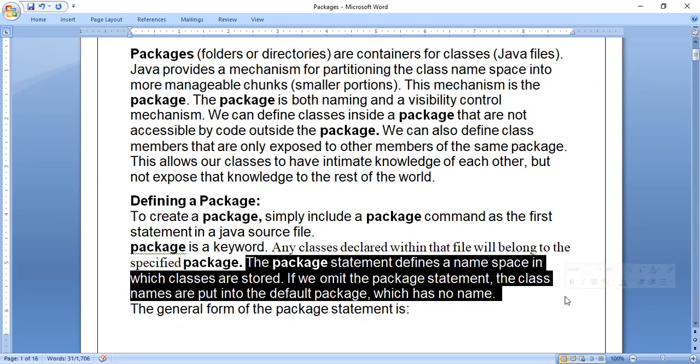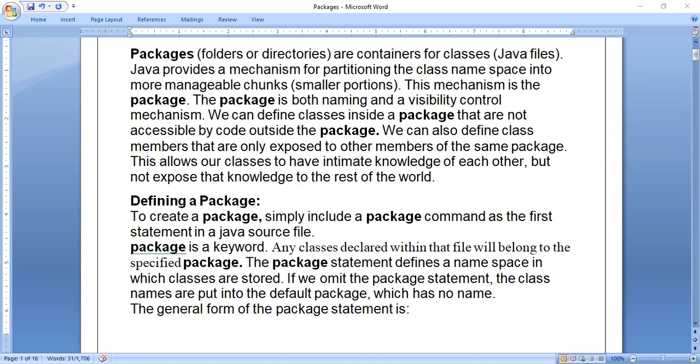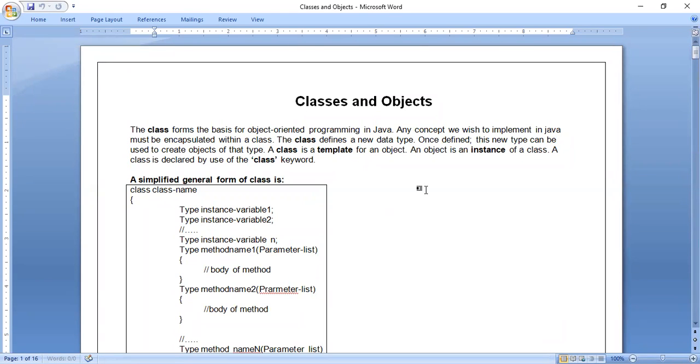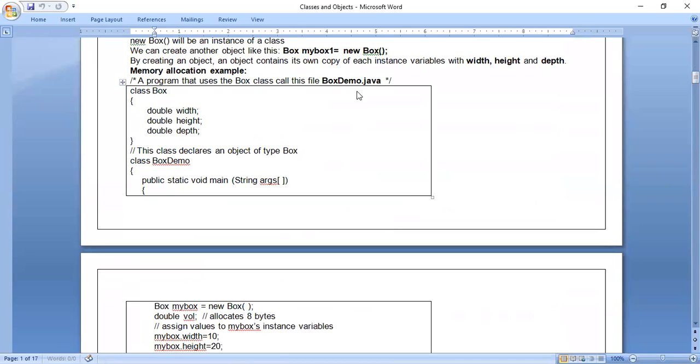So here what they're telling, see, till now, that means till we have reached the packages chapter, I think we have not written the package statement in any of the Java files. For example, if you look at the classes and objects chapter, let me show you. Say, for example, if you look at any program in the classes and objects chapter or inheritance chapter, see, BoxDemo.java.